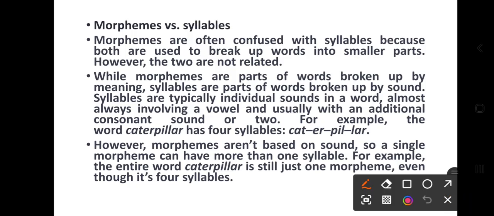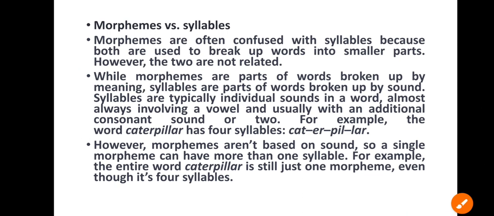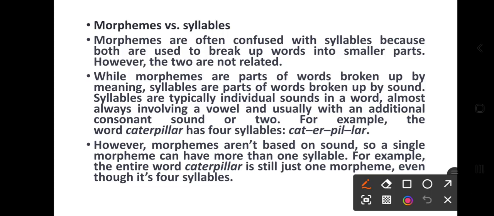Important, very important. Morphemes are parts of words broken up, meaning words are divided by meaning. And syllables, on the other hand, are parts of words broken up by sound. Here the word is divided by meaning, and in the case of syllables, the word is divided by sound.